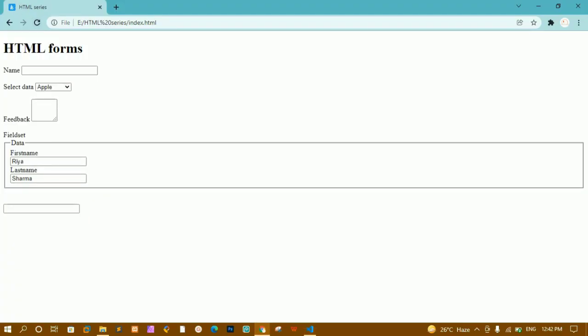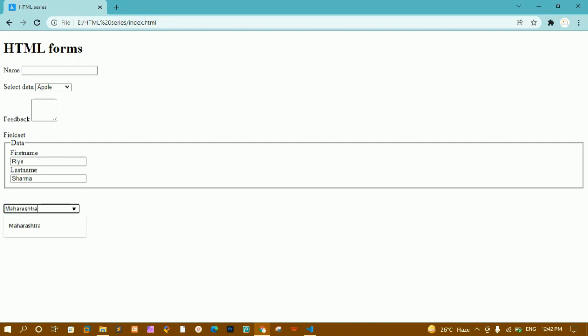I'll refresh this one. Now you can see Apple, the first data, is displayed for me, and it is giving me this drop down icon here. Whenever I click on this, I will get all these options. But when we are using this data list, it is not going to display any drop down. Whenever I click on this, only then it is going to display the options, and whatever data I want, I can select that one, and that data will be displayed to me here. This is nothing but Maharashtra.